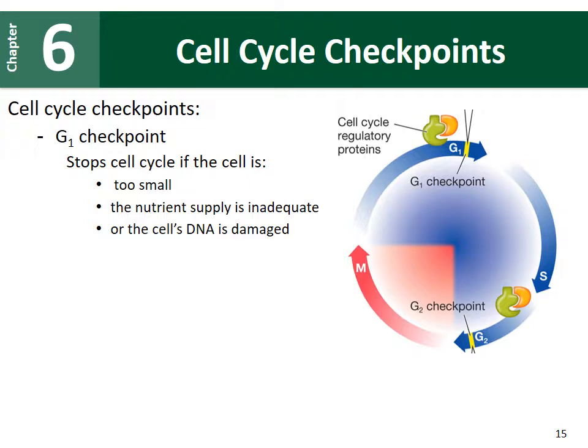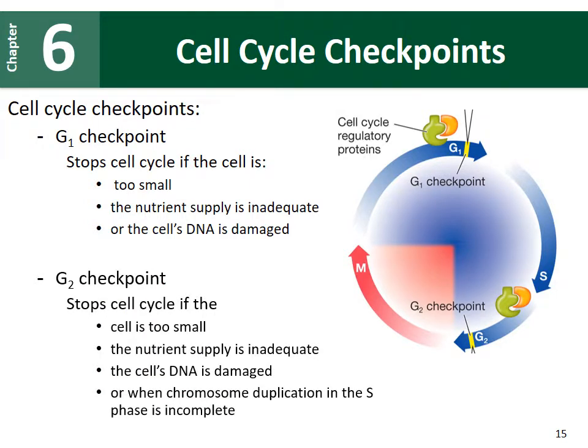In this case, we'll go past checkpoint 1, go through DNA synthesis, that S phase, continue on until it gets to the G2 checkpoint. The G2 checkpoint, the cell will stop here if, again, the cell is too small, if the nutrient supply is inadequate, if the cell's DNA is too damaged, or if the chromosome duplication was incomplete. So this is another checkpoint to make sure that the cell is good, the DNA has integrity, everything was replicated properly.